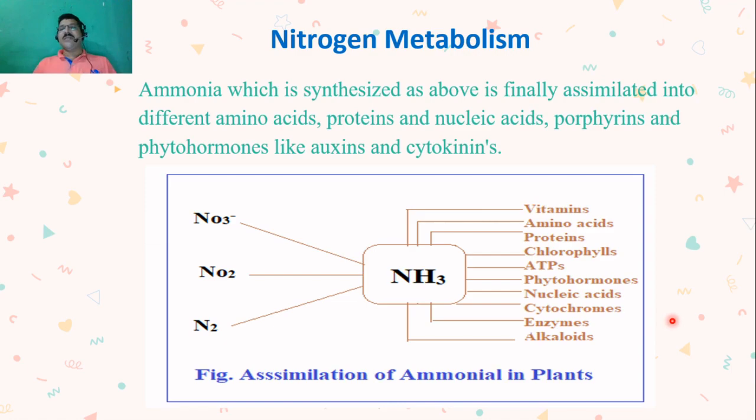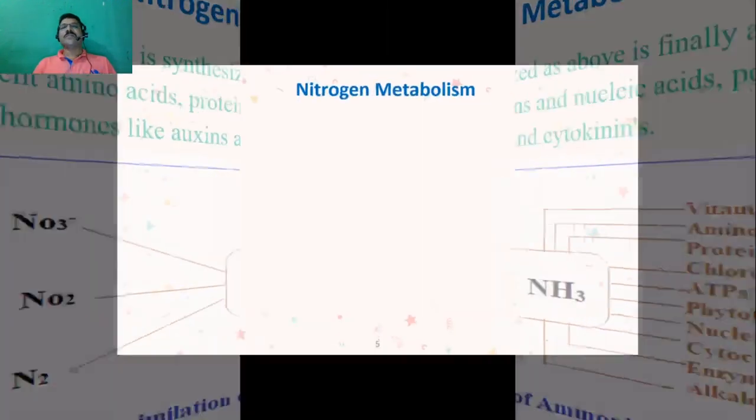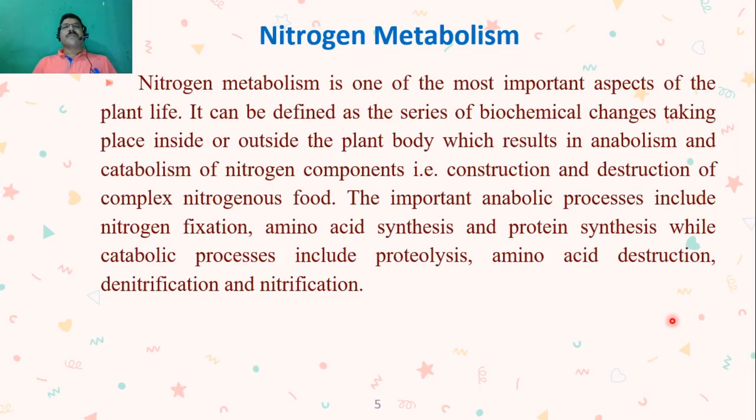So this is nothing but nitrogen metabolism. Nitrogen metabolism is one of the most important aspects of plant life. Now we will see the actual definition. It can be defined as the series of biochemical changes taking place inside or outside of the plant body, which results in anabolism and catabolism of nitrogen components.